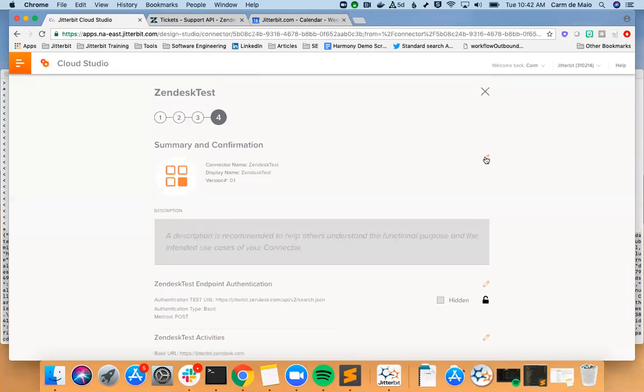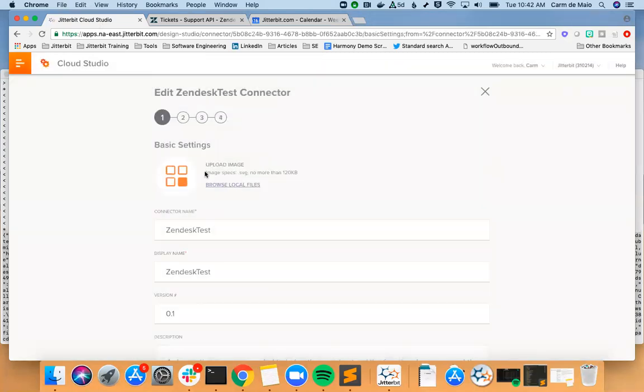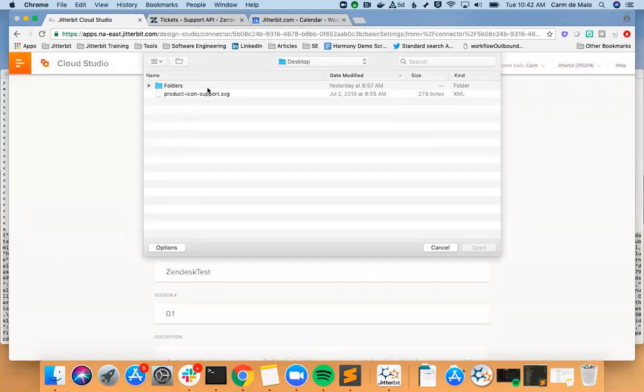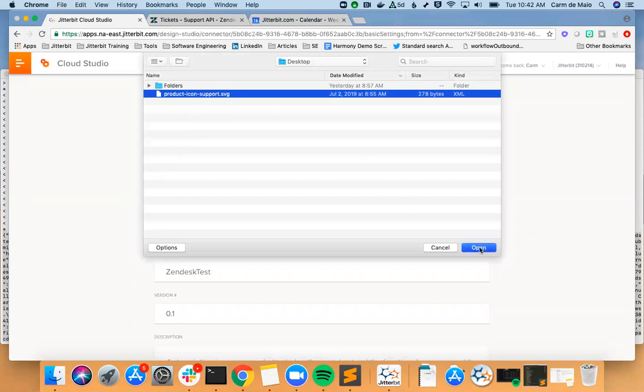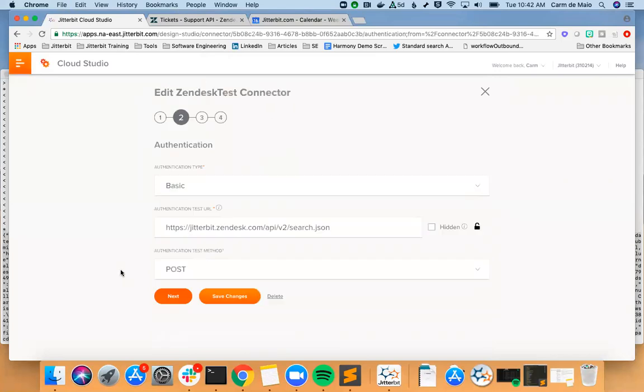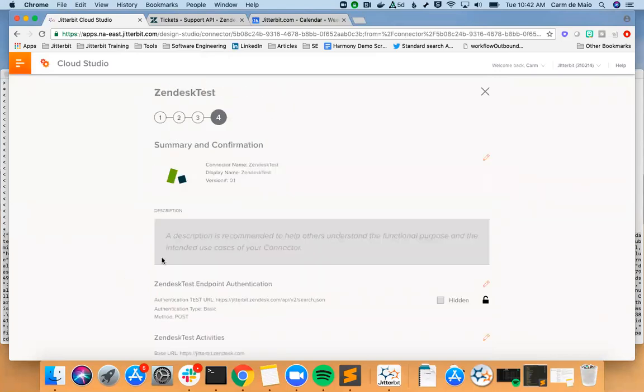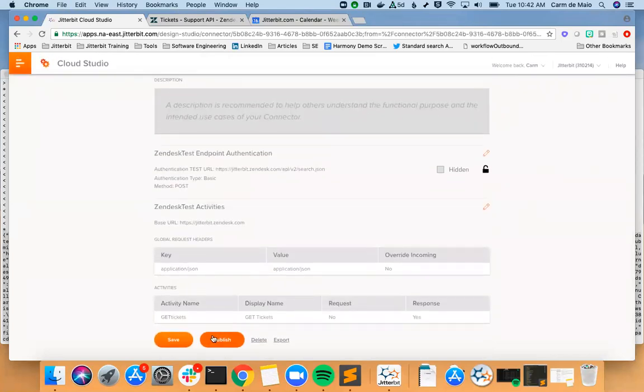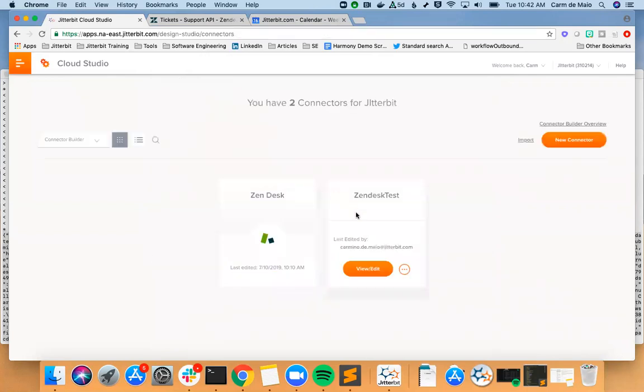And then last but not least, most importantly, we need an image here for our new connector. So go ahead and plug this in here, and we are all set. We're going to publish it. Now you can see here we have our new connector, and in the next video we'll go ahead and show you this connector working, pulling tickets out of Zendesk into a new system.